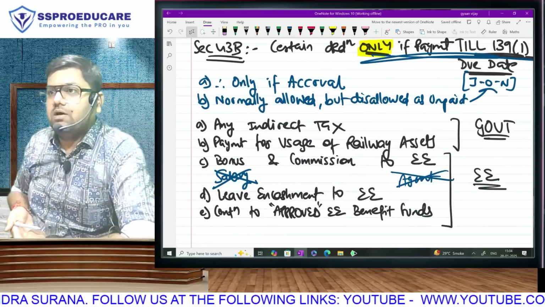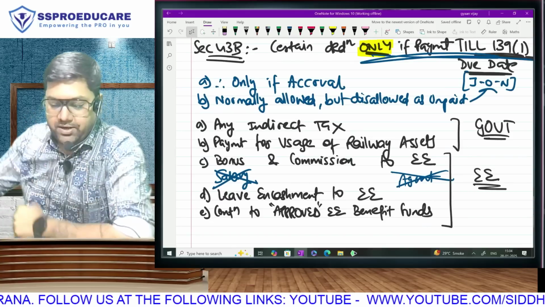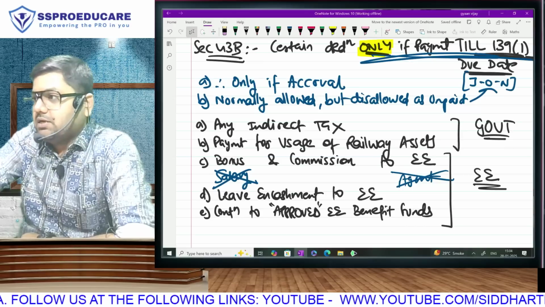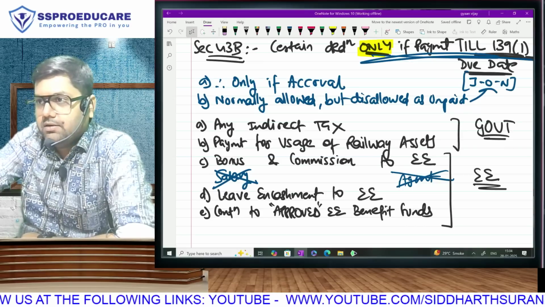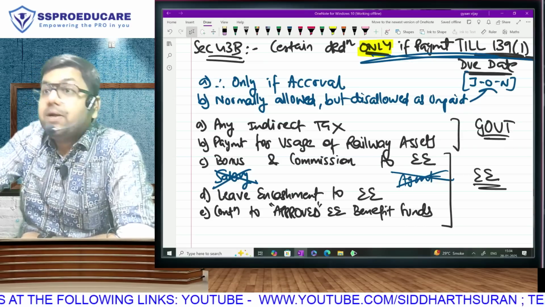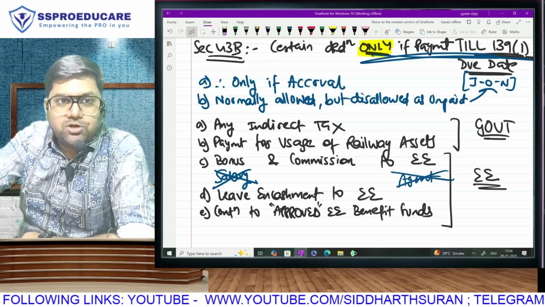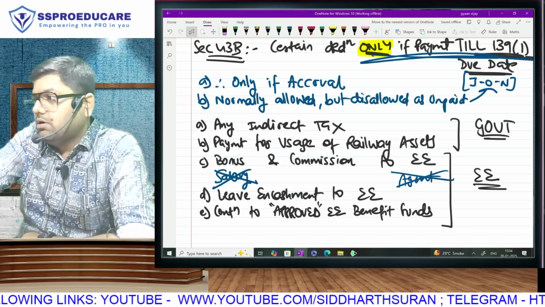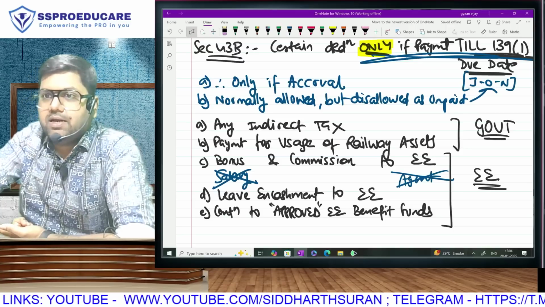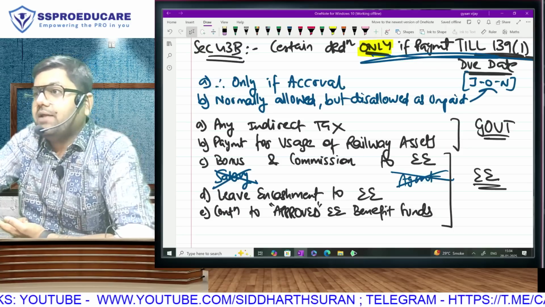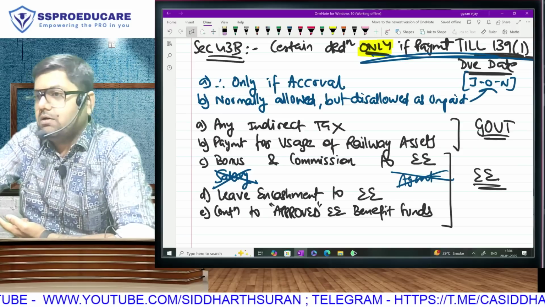Certain deductions will be allowed only if paid. Paid till which date? John. This is applicable only to those who follow the accrual basis of accounting, because those who follow cash, in any case, don't book the expense. These expenses are normally allowed, but they will become disallowed if they are unpaid.